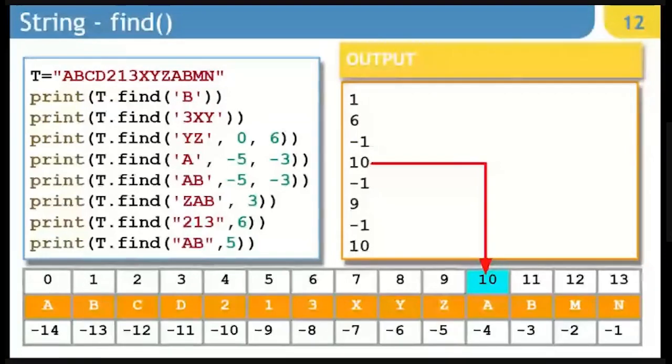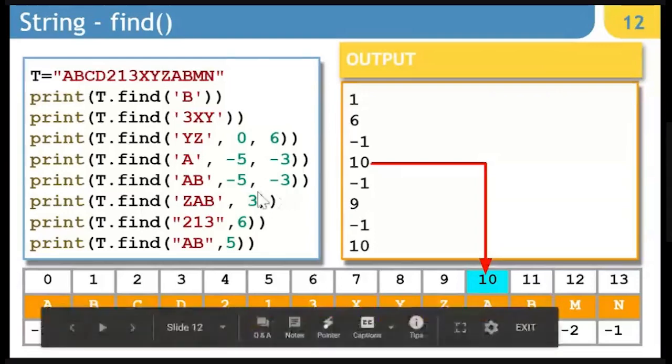Next, let's look at this example where we are talking about find. Find is a method with string which allows you to look for a particular string inside another string, and it looks for the first position of that particular thing, and it is going to display the position. So if I am saying find B, it will look for the position of B. B is present here as well as here. So it is going to look for the very first position. It is going to look for the very first B, which is going to be 0 and 1.